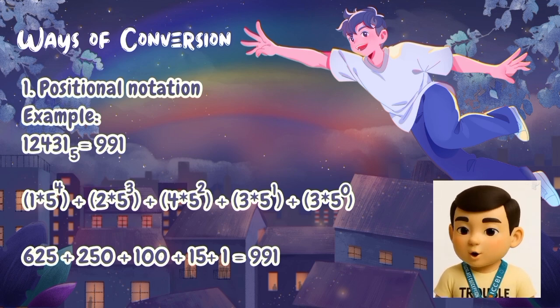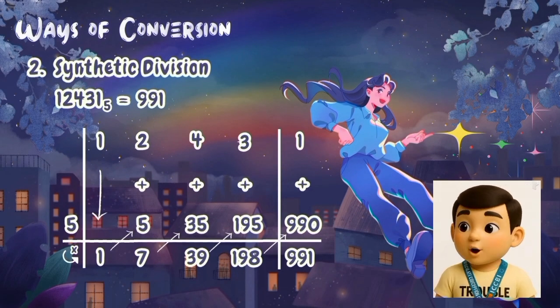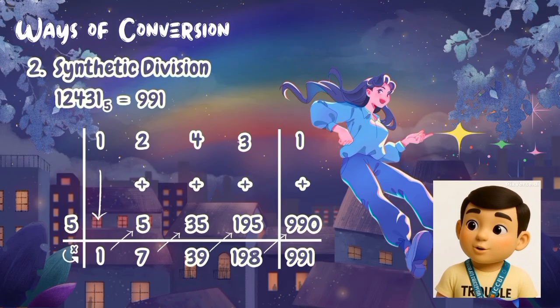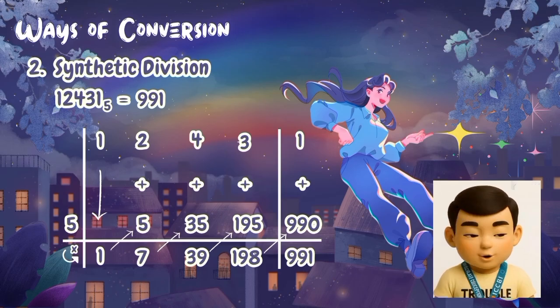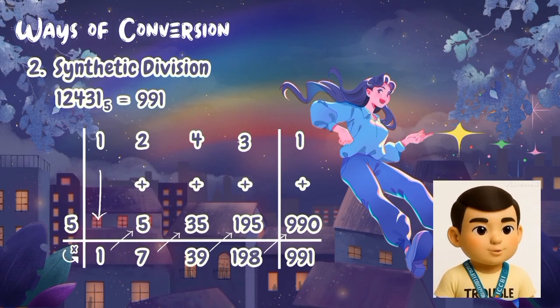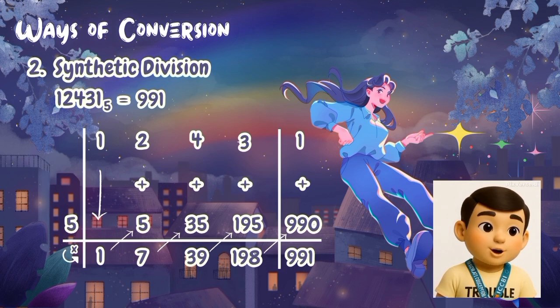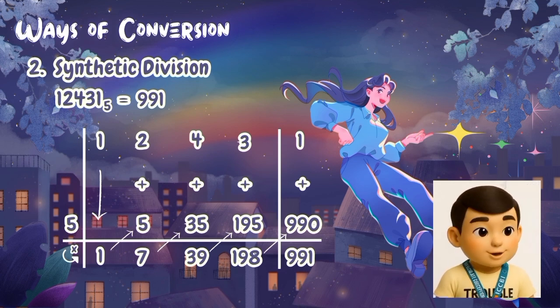So next thing on the list is the synthetic division. I'm not quite sure if everyone is familiar with this kind of computation, but I'm going to teach you how to solve it, and it's so easy. First, we need to draw two vertical lines and one horizontal line. Then let's put above our given number, which is 12,431. Then we put our subscript on the left side because it is going to be our divisor.